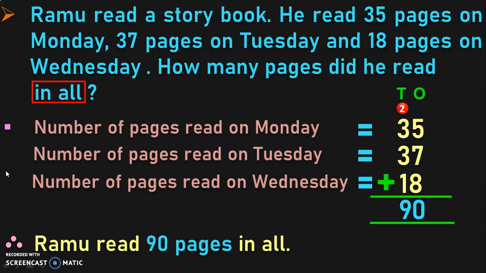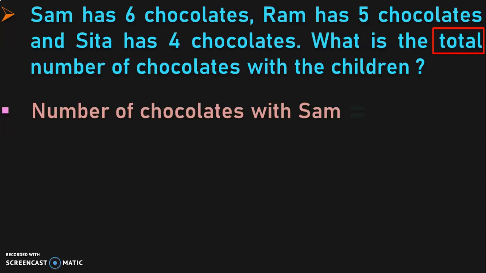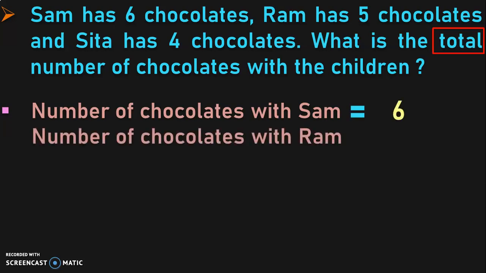Hope it is clear how to read a story sum. Identify the keyword, write down the statements, perform the operation and then write down the answer statement. Let us do the next example. Sam has 6 chocolates, Ram has 5 chocolates and Sita has 4 chocolates. What is the total number of chocolates with the children? Here the keyword is total, which indicates we have to do an addition operation. Number of chocolates with Sam is equal to 6. Number of chocolates with Ram is equal to 5.